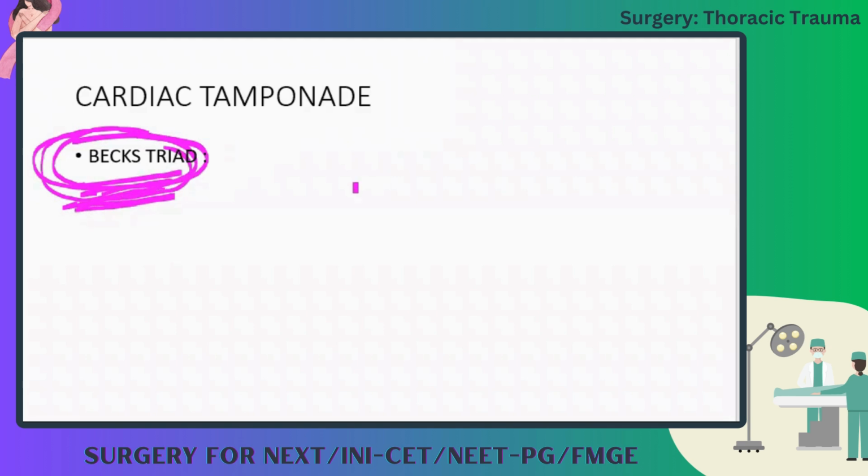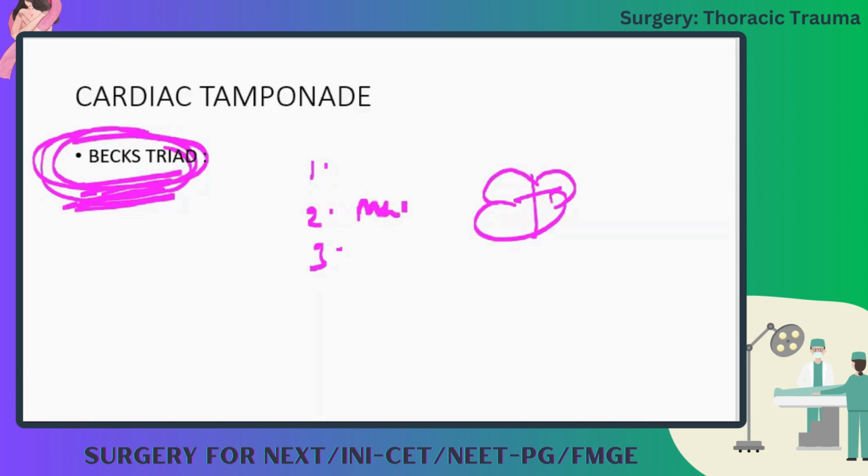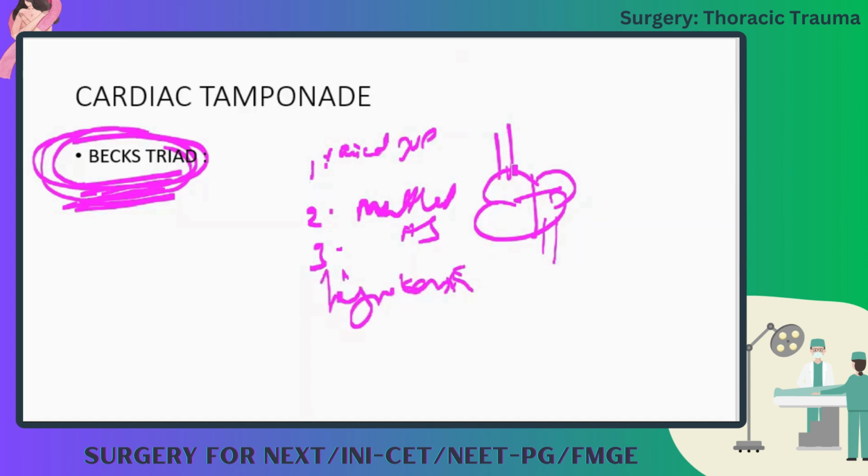Beck's triad. There are muffled heart sounds, in cardiac tamponade you are pressing on the heart. Muffled heart sounds, one. There will be raised JVP, because you are pressing on the heart, the JVP will be raised, isn't it? And there will be decreased blood supply, hypotension. So no need to memorize, just remember you are pressing on the heart, so muffled heart sounds, JVP is raised, and hypotension is there. There is decreased blood supply through the chest, so there is hypotension.